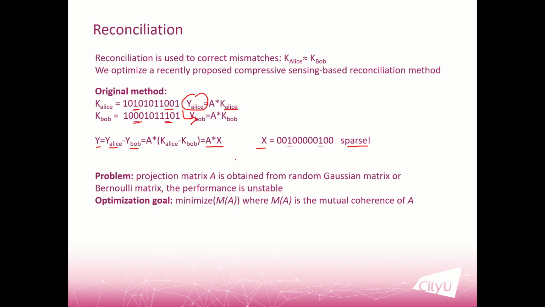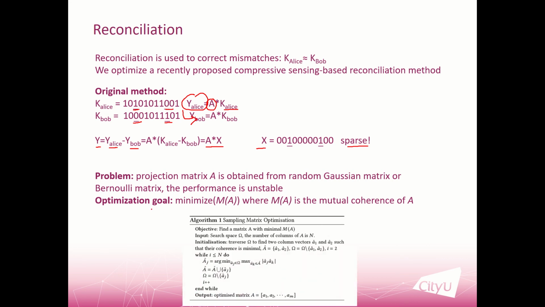However, when we use this method, we find that its performance is not stable. This is because the matrix A here is either a random Gaussian matrix or a random Bernoulli matrix. Every time, A is generated randomly, so it cannot guarantee the performance. So we propose an optimization method. Our optimization method aims to minimize the MA, where MA means the mutual coherence of A. For more details, please refer to our paper, because it's related to sparse representation and also compressive sensing. And this is how our optimization method works.